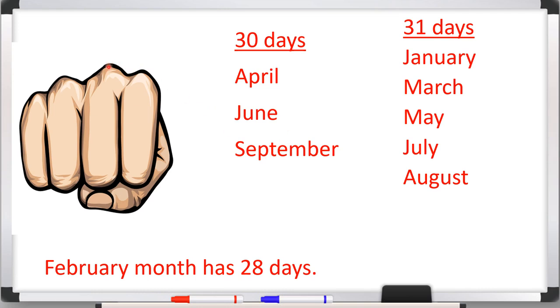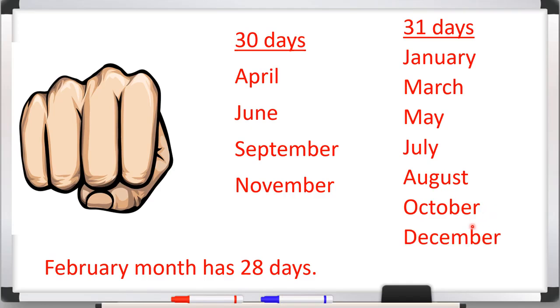Then October, October has upper impression, so we will write October here, 31 days. Then November, November has 30 days because it is at lower impression, so here we will write November. Then upper impression December, so here we will write 31 days. So beta, we have written all the months' names with 30 days or 31 days or 28 days.